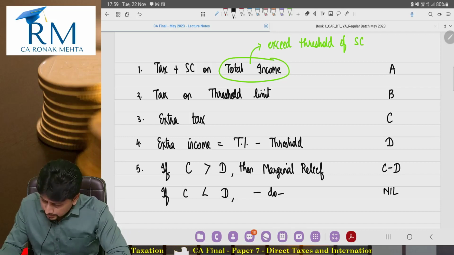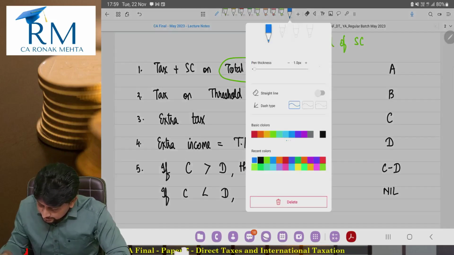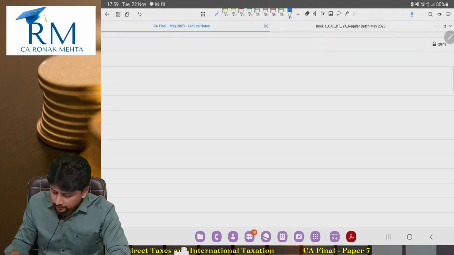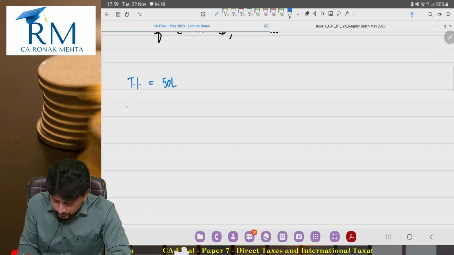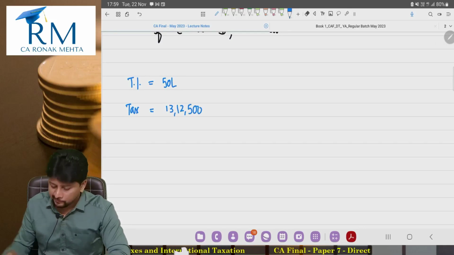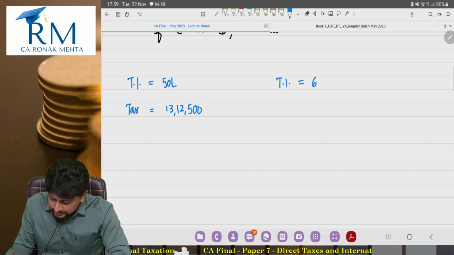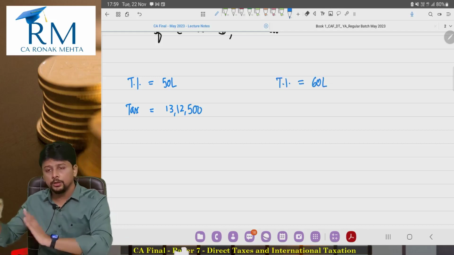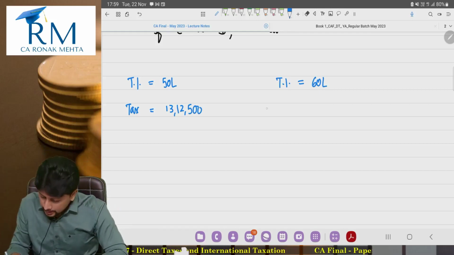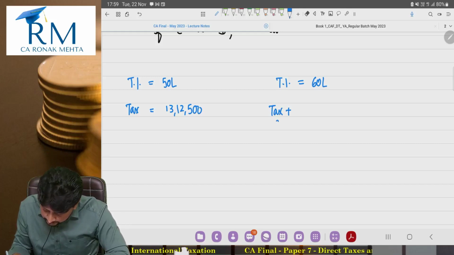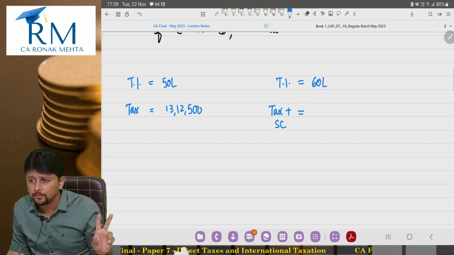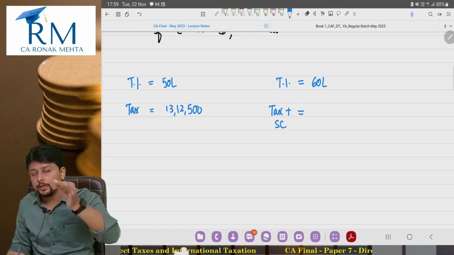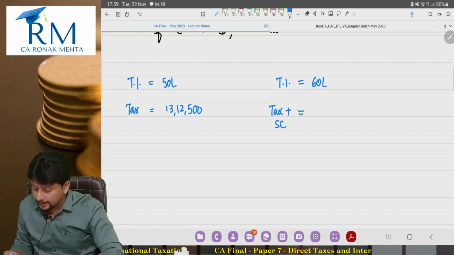See this? I'll take a pretty simple comparable example. We already have one figure with us, that if the total income is 50 lakhs, the tax for an individual is 13,12,500, right? Now, suppose the total income is 60 lakhs. Is it above the threshold? Yes, 10 lakhs above the threshold. Now, what will be the tax plus surcharge on this 60 lakhs? See, additional 10 lakhs का income, 50 से 60, वो 10 lakhs पे 30% के हिसाब से there will be 3 lakh rupees का tax.